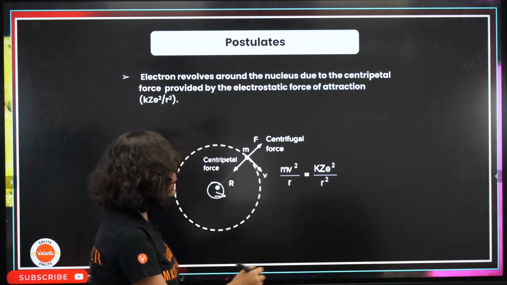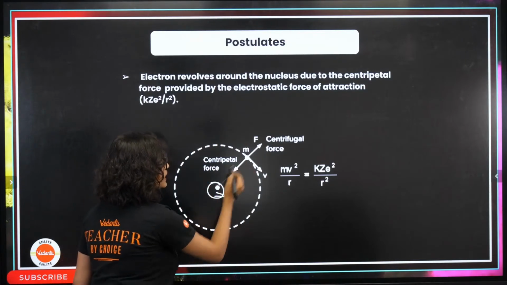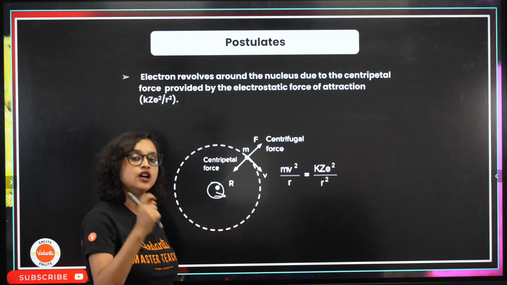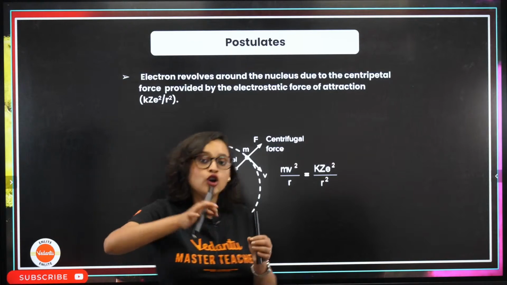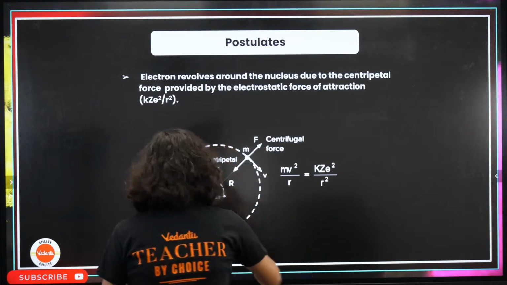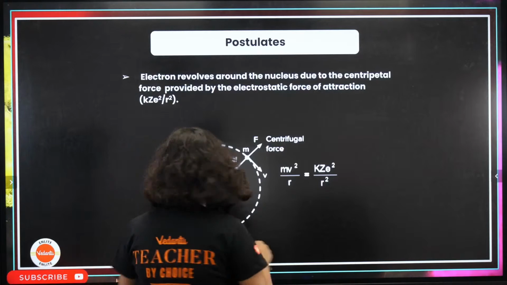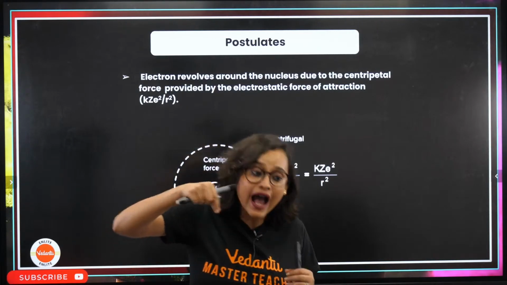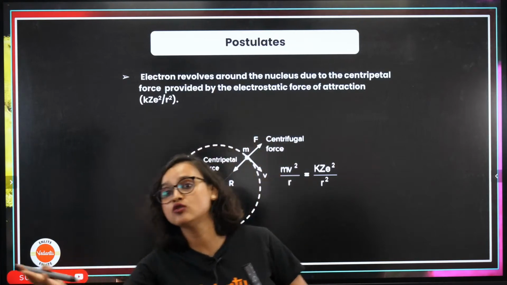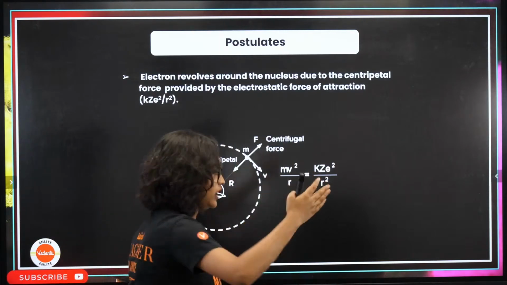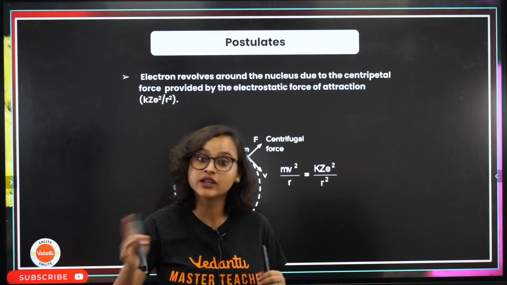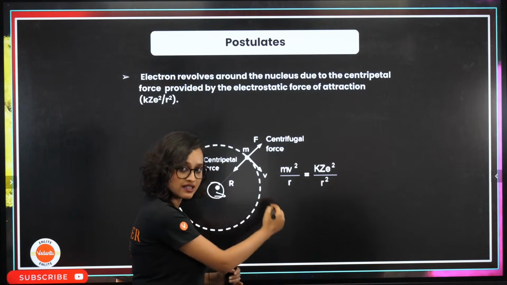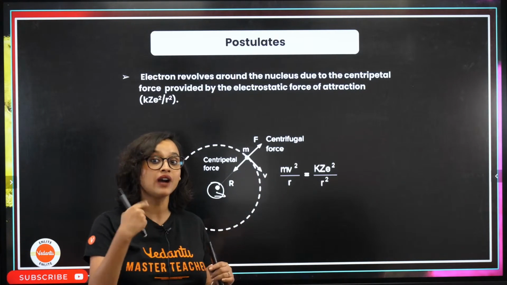Centripetal is what is provided from the inside. Now, if I keep rotating like this at my same position, I will need some force to actually rotate at only this position. Otherwise, I'll go somewhere else, right? While rotating, I might go somewhere else also, because you remember, direction changes. There is tangential force also acting on it, so the direction might change.